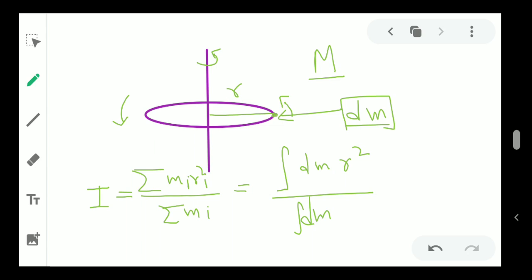Now the question is how we get the formula m r square in this case. We know that if we have a loop and an axis, then this formula should come. Fine.